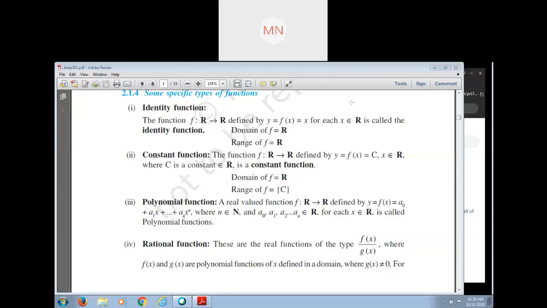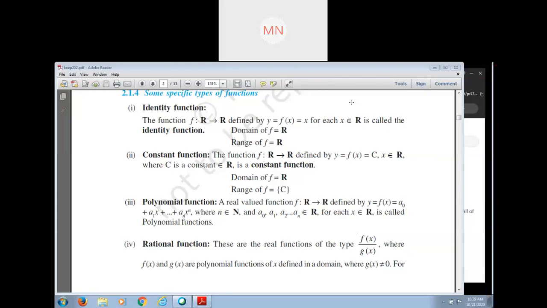Suppose a is related with 1, c is related with 3, but b is not related with any element. In that case, we can say that it is not a function, because b is in the first set but is not related to any element of the second set.